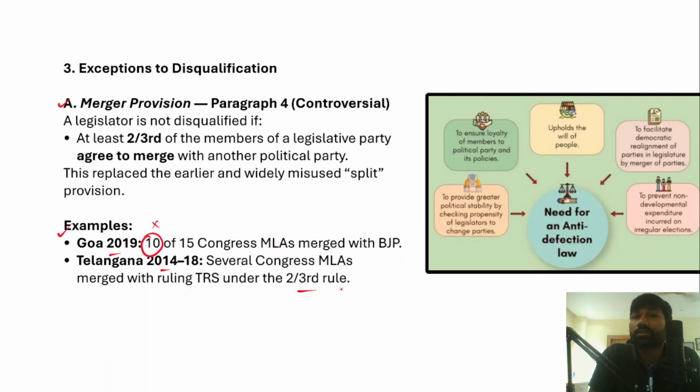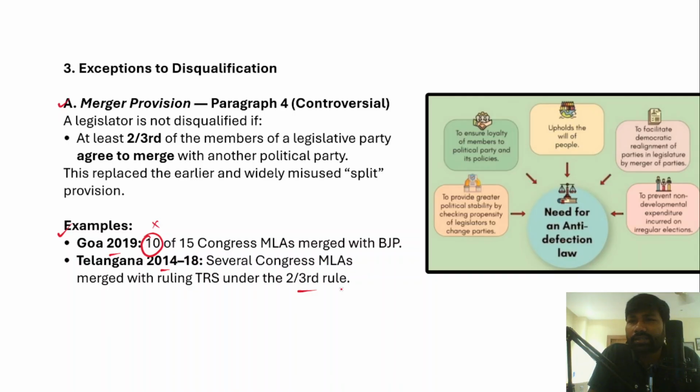Once a Speaker resigns from the membership of the party, he will not be subjected to the provisions of the anti-defection law, right? So exemption to the Speaker has also been provided, and exemption for party merger: if 2/3 of the members decide to join another political party, then also the exemption under the anti-defection law will be applicable.